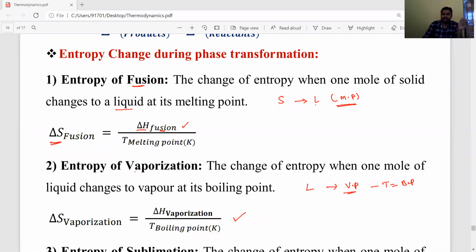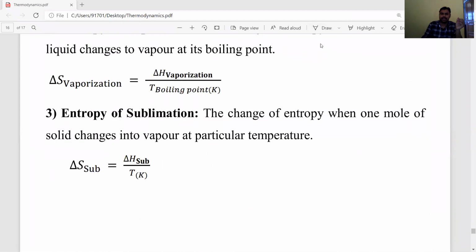Okay. Next, the third one is sublimation. Delta S sublimation is equal to delta H sublimation by temperature. Okay, these are the changes of phase transformation. Listen carefully, sorry, entropy changes, not enthalpy.